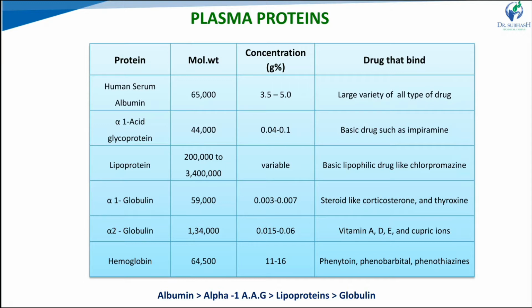So here is the order: albumin has a higher binding affinity for the broad class of drugs as compared to glycoprotein, lipoprotein, and globulin.